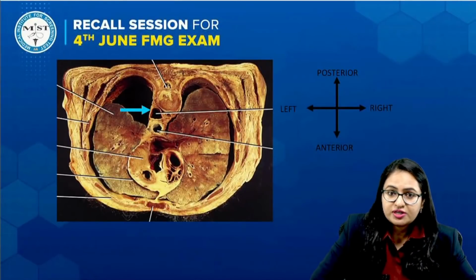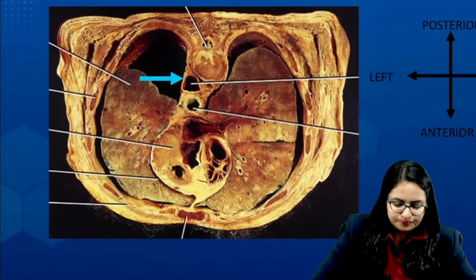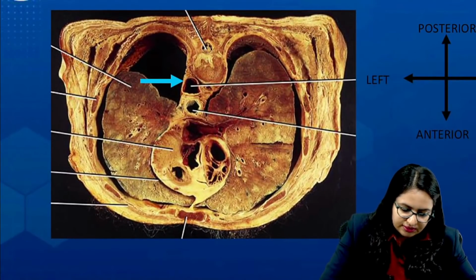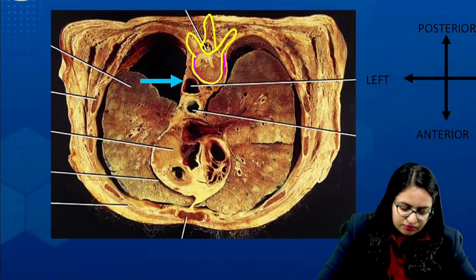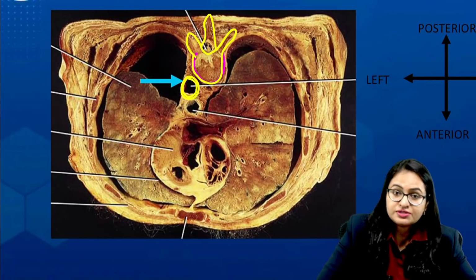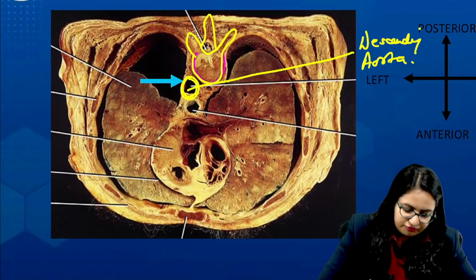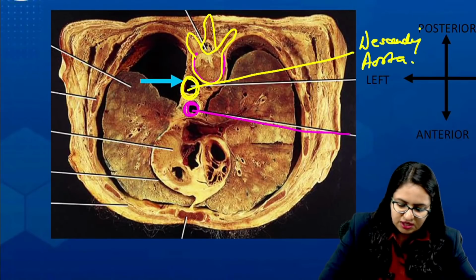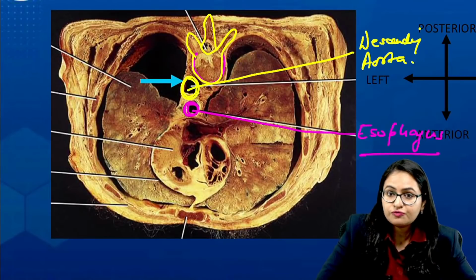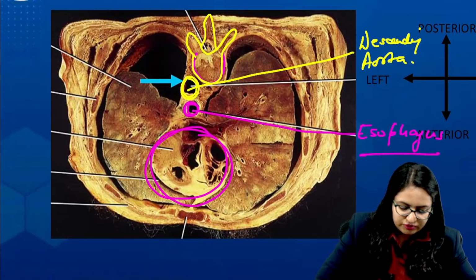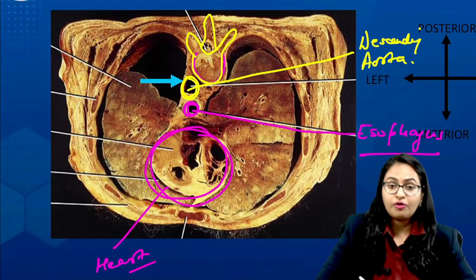So coming to the section again over here, let us zoom this section. This is the vertebral column, right? This is the vertebra which is present over here. And now this section which is present over here is the descending aorta. When we go in front of it, this component which is shown over here is the esophagus. Okay, this is the esophagus. And this structure which is present over here, we can very well tell is the section of the heart.